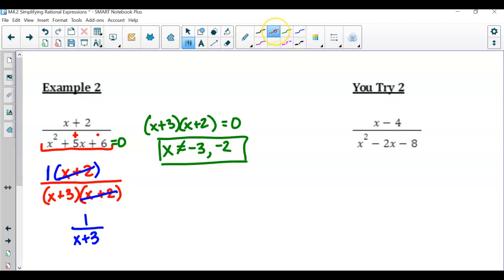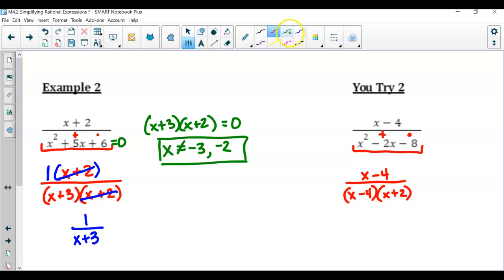And here we go. So I notice up top, x minus 4, nothing we can do about that. But I do have a trinomial here that needs to be factored. So I'm going to bring down x minus 4 and now continue with my factoring. What two numbers multiply to get you -8 but add to get you -2? -4 and +2.